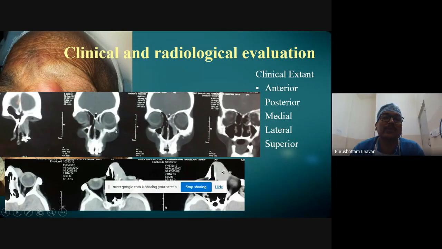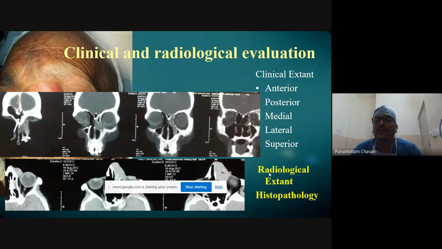Probably we have to remove the eye because it is going into the orbit. So anterior, posterior and side extension are all visible. No paranasal sinus tumor can be addressed without radiological evaluation. Radiological extent and histopathology are very important to address paranasal sinus tumors.